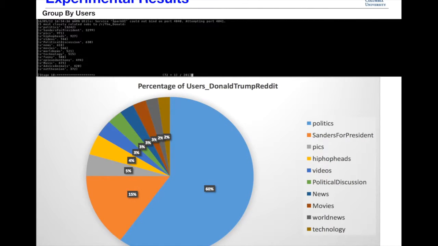Now, when we group by users, we see that the users, or rather authors, who post in the Donald Trump subreddit are also active in the subreddits of politics, Sanders for president, pics, hip hop heads, videos, political discussion, news, movies, world news, and technology. The way we have implemented this is given in the black box there. We can see that 60% of the users who post in the Donald Trump subreddit are also active on the politics subreddit.